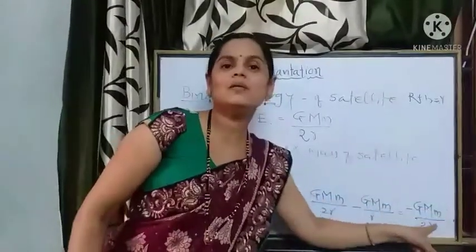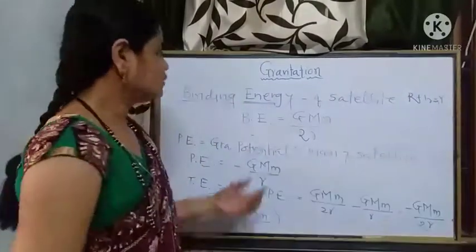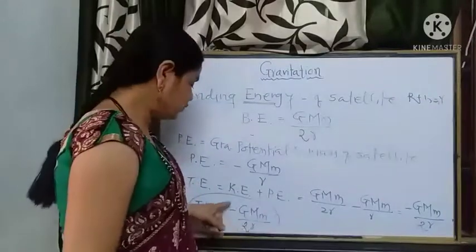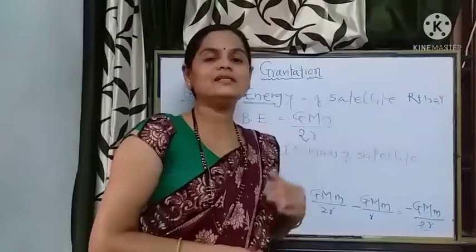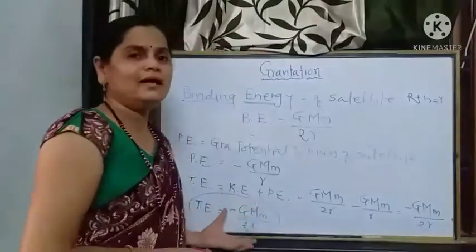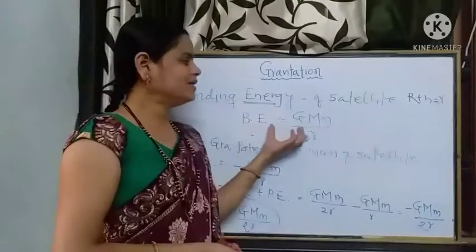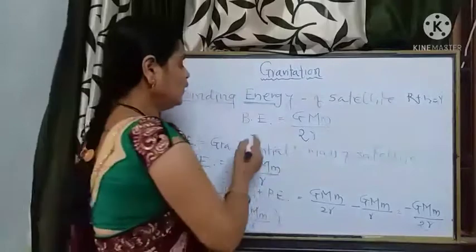The minus sign indicates the bounding of the satellite, so we can say the satellite's energy is negative, but in magnitude it is not negative. Thereby the binding energy is equivalent to GMm upon 2r.